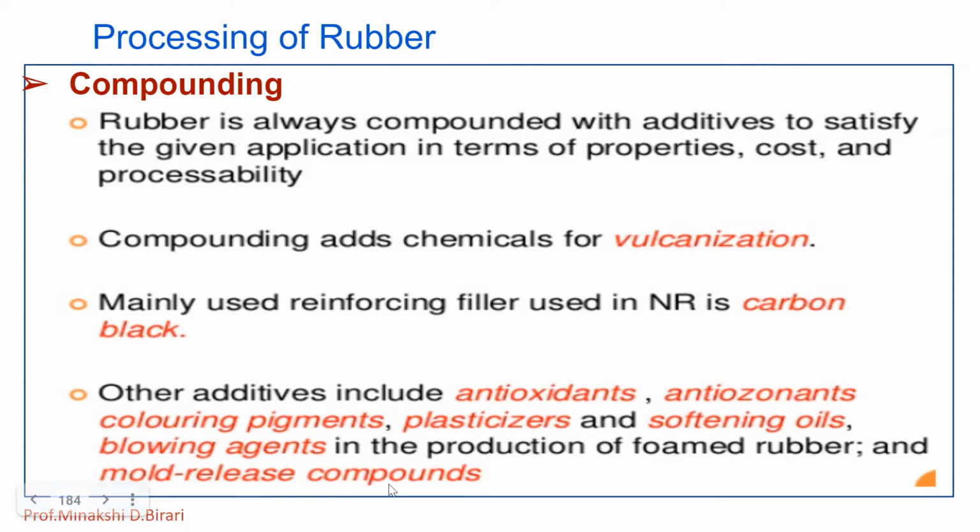So the process in which raw rubber is thoroughly mixed with the different agents, that is compounding, with sulfur, accelerators, antioxidants and fillers. When all these are mixed thoroughly, we get a sticky plastic mass known as rubber stock.